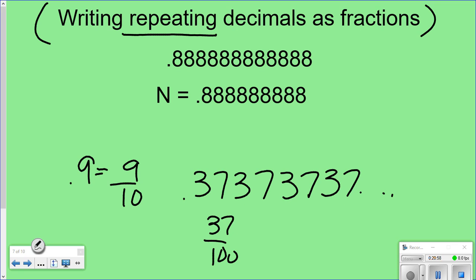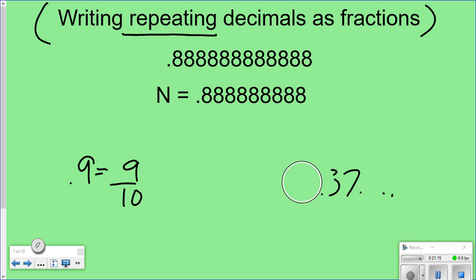So that's why there's a different method of making something like this into a fraction, because I do not know where it's going to stop. Unlike here, I knew exactly what number to put underneath. It ends in the 10th spot. That's the number it goes. Does that make sense to you guys? So there's another way to put these into a fraction.